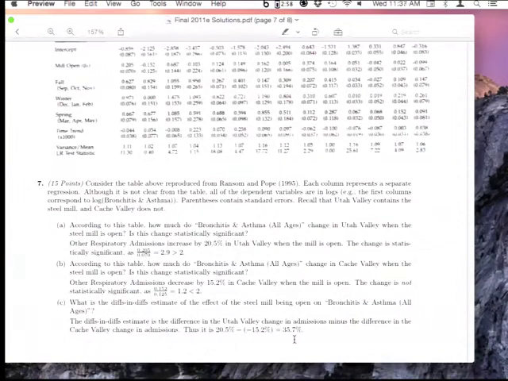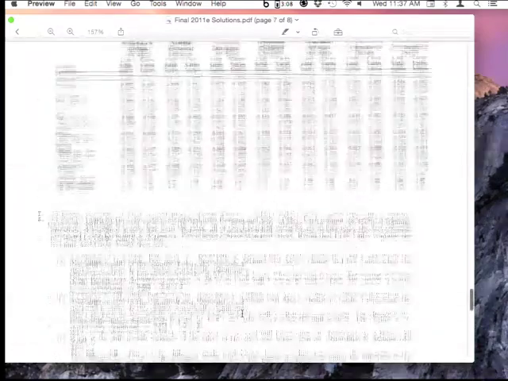And so this is basically equal to beta 1 for Utah Valley. And this one is equal to beta 1 for Cache Valley, because again, the beta 1, the coefficient on that steel mill operating indicator, is just giving you the difference in the outcome between when the steel mill is operating versus when it's not operating, which is the treatment we're thinking about here. So that's the entire question.